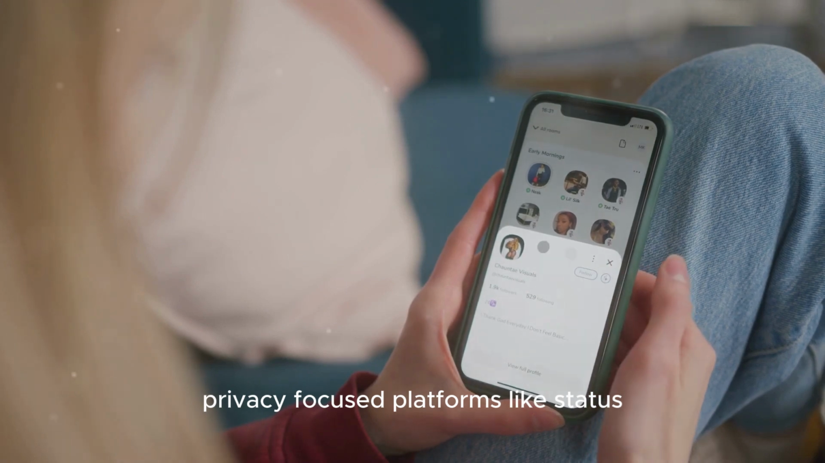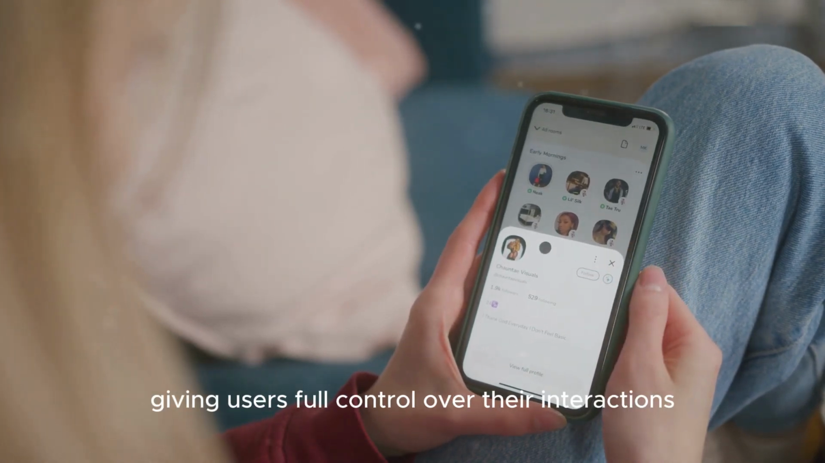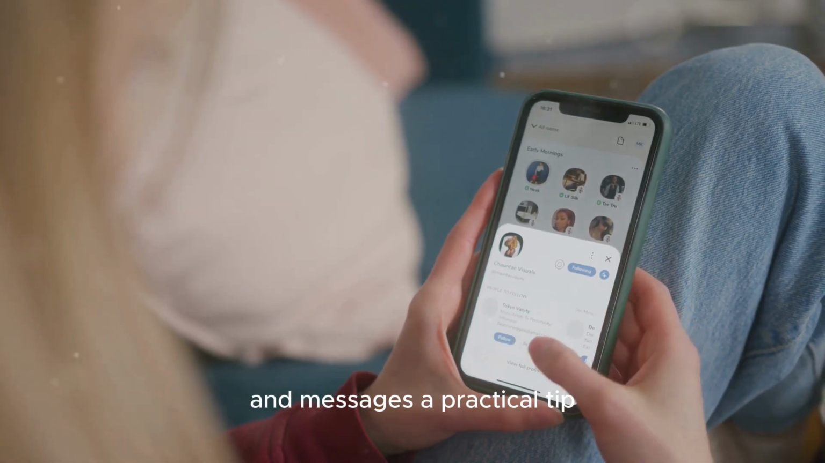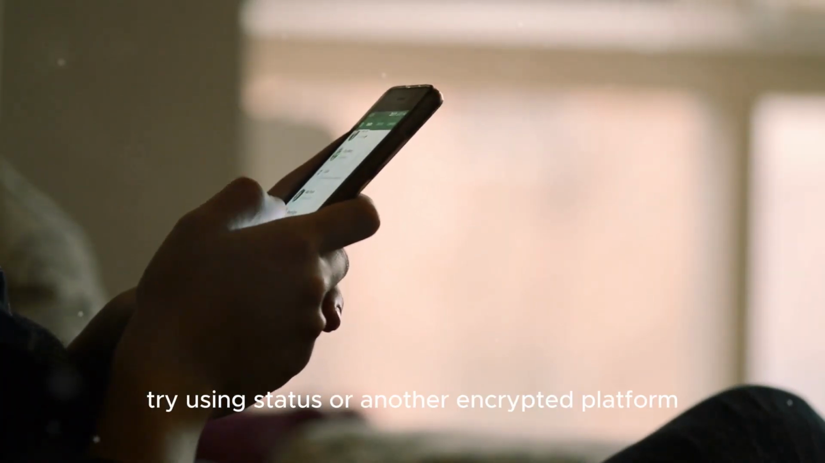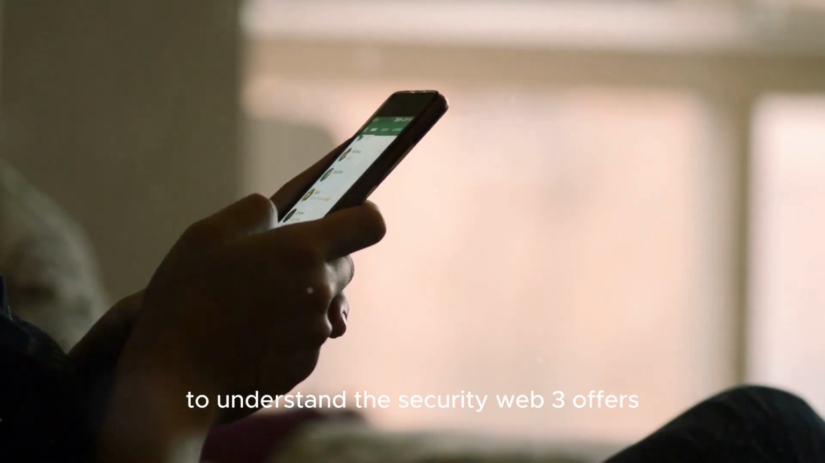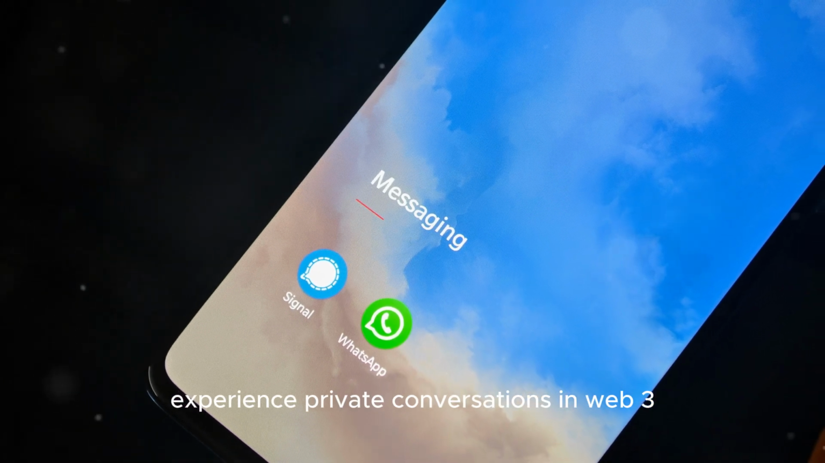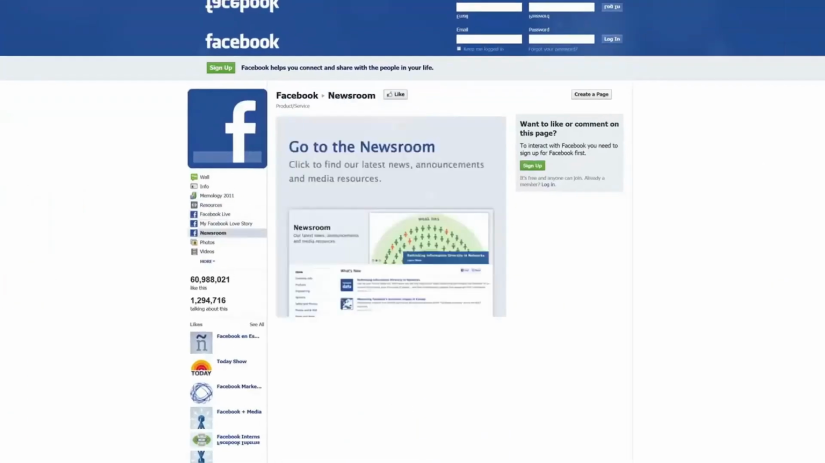Privacy-focused platforms like Status prioritize encryption, giving users full control over their interactions and messages. A practical tip: try using Status or another encrypted platform to understand the security Web3 offers. Experience private conversations in Web3 where your messages are secured by decentralized encryption and owned solely by you.